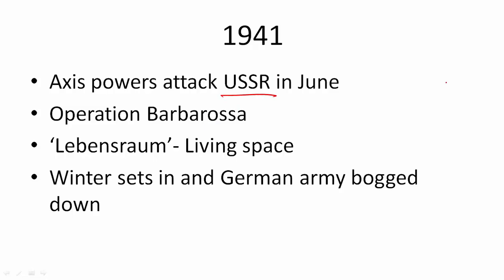Now, even though they had a peace treaty between themselves, Hitler wanted to attack Russia because he wanted Lebensraum or living space. There was a large amount of land available for farming that could feed the German people. The German population was growing at a rapid pace and it had many other countries now and many other people to feed. So he thought that the vast areas of today's Ukraine and the other areas of USSR could be of use to us and they could provide us Lebensraum. So he started Operation Barbarossa. It is considered to be one of the largest land army operations ever. And they attacked Russia.